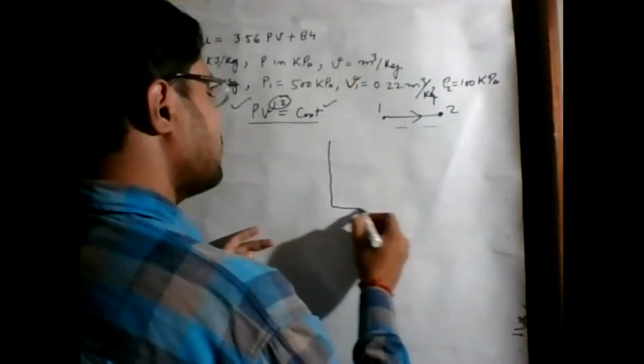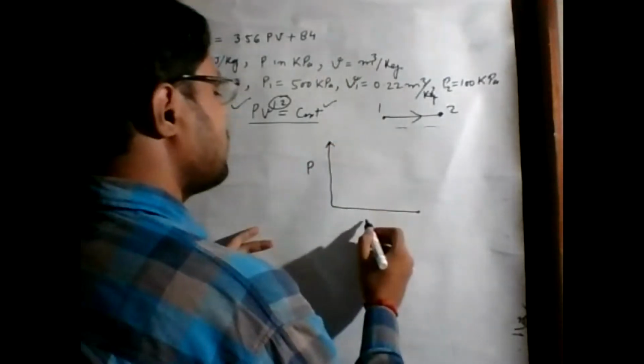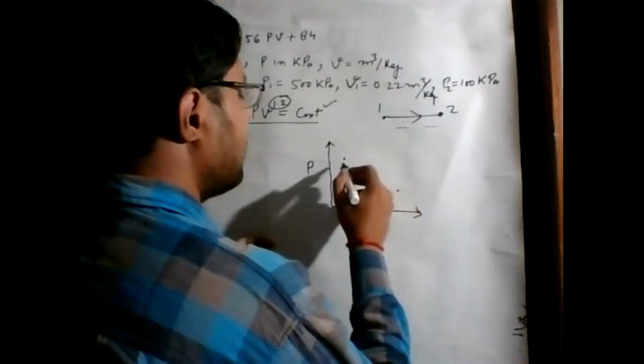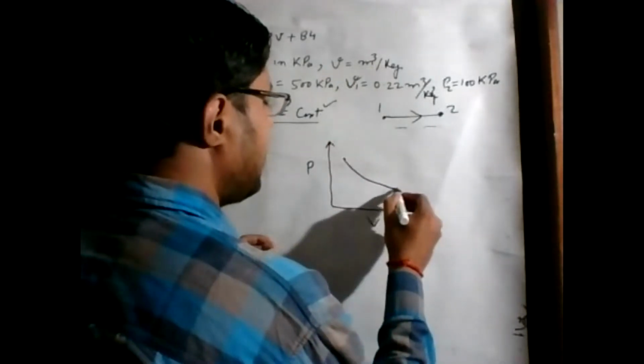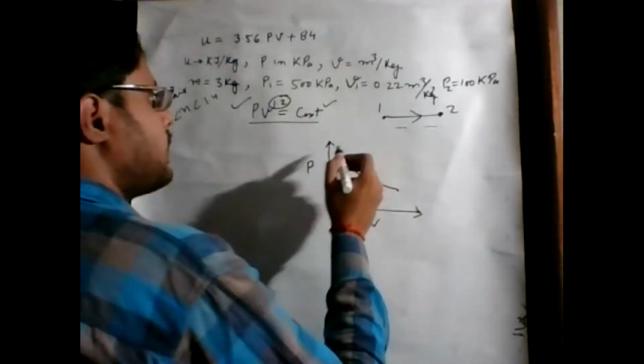In the first part, if we draw the PV diagram, these are the states. In the first part, assume we are moving like that,